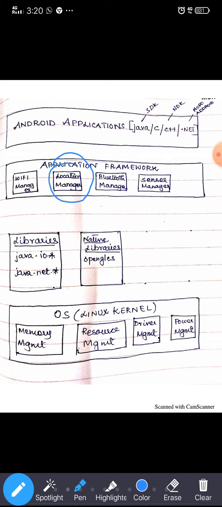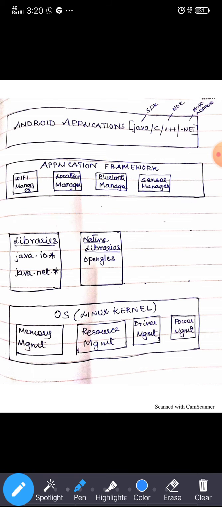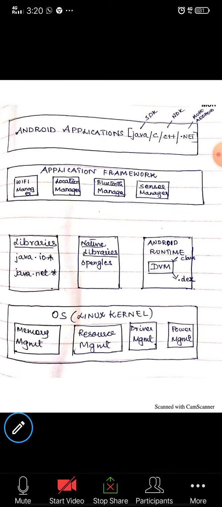So what are all the application frameworks which we have: Wi-Fi manager, location manager, Bluetooth manager, and the sensor manager. So these are the application frameworks which we have. Fine. So coming on to the next component, the Android runtime. Why do we need that?